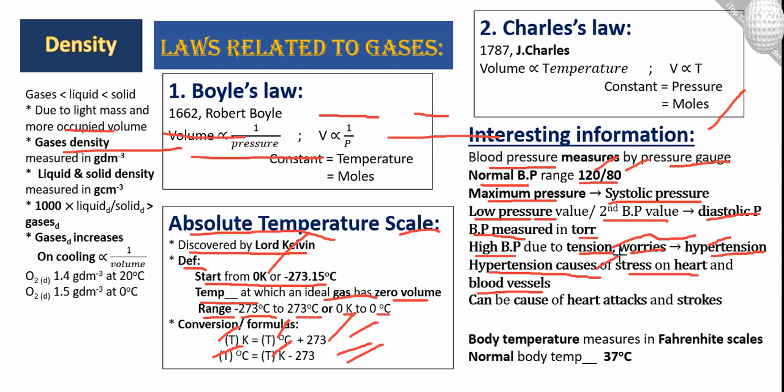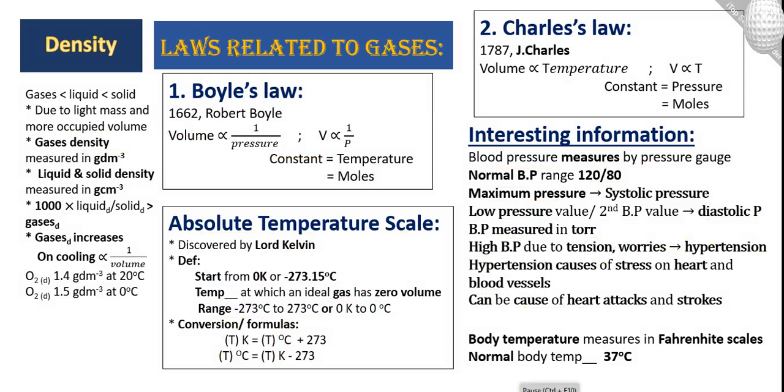Hypertension causes stress on the heart and blood vessels. They can cause heart attacks and strokes. So these are the effects of hypertension. Okay, let's see next.